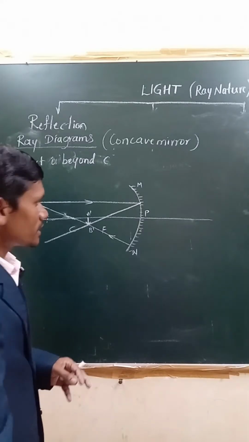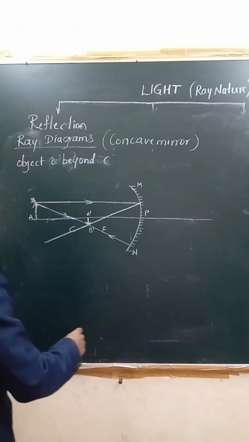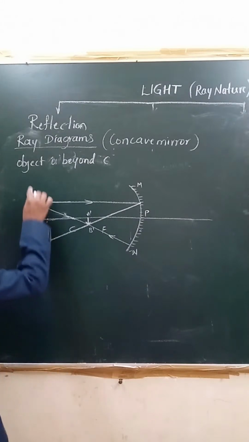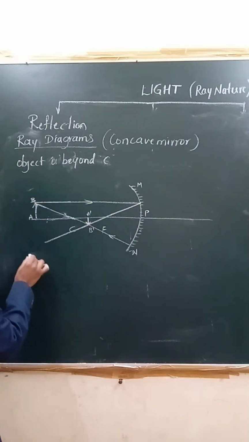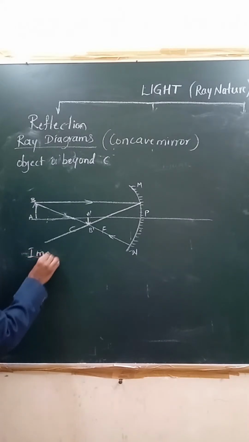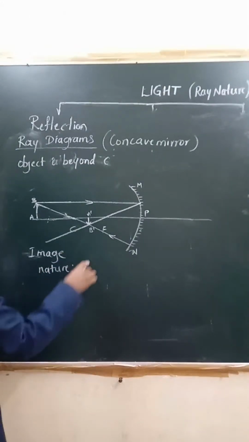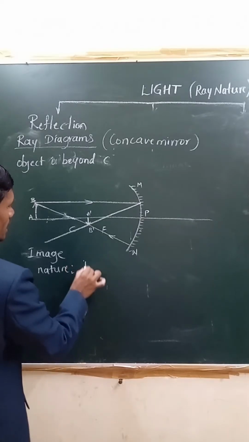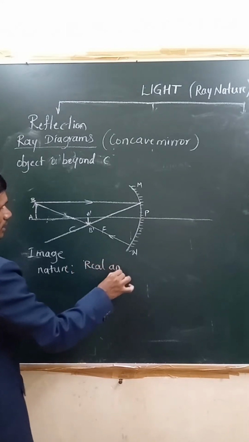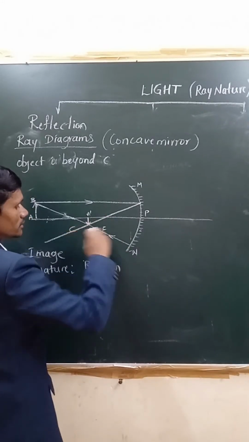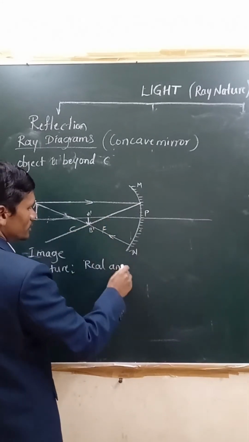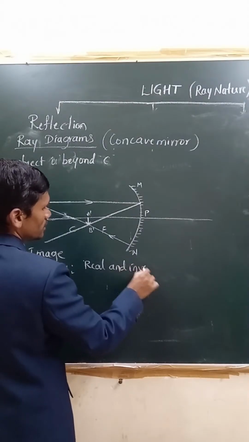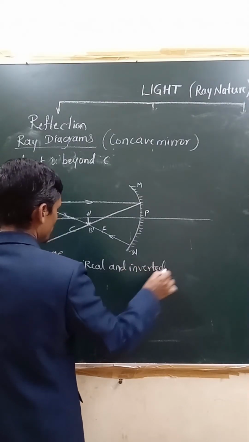So how to state the properties of this image? When the object is beyond C, the nature of the image is always real and inverted. Real means it can be caught on a screen, and inverted means it looks upside down. This is one property.